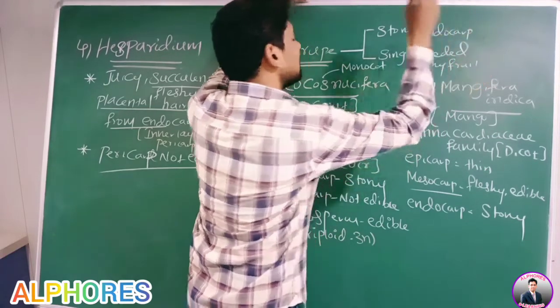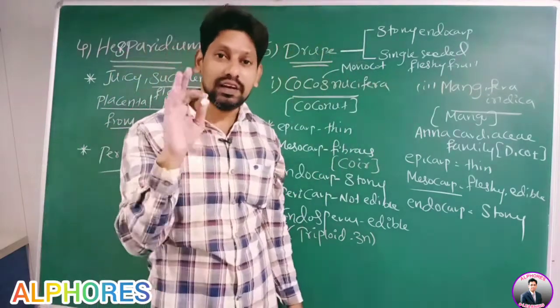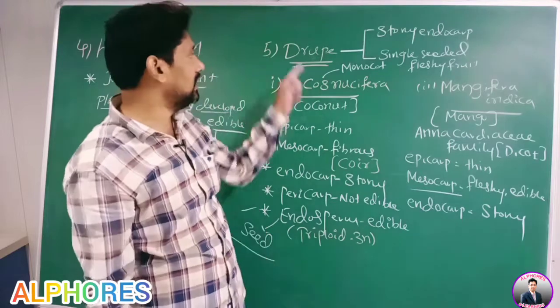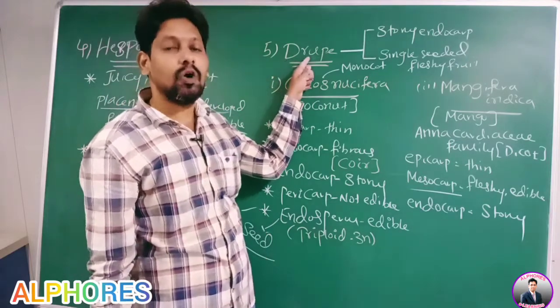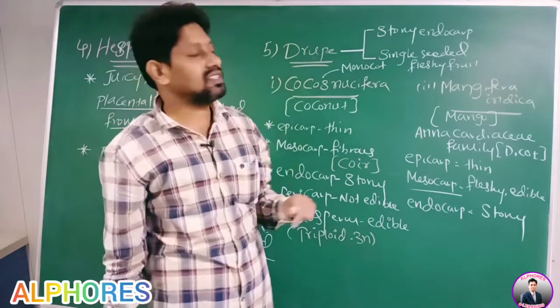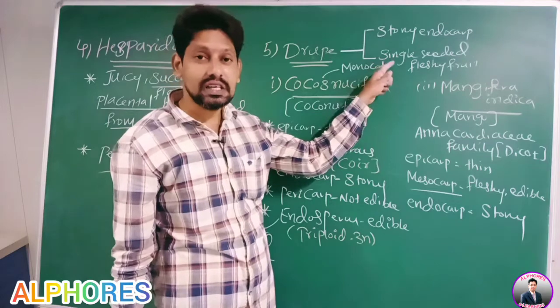Who is the single-seeded berry? Phoenix, the date palm. Whereas if you take any example of drupe, only one seed is present, so it is a single-seeded fleshy fruit.